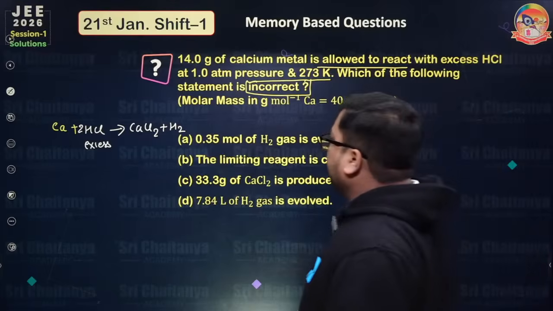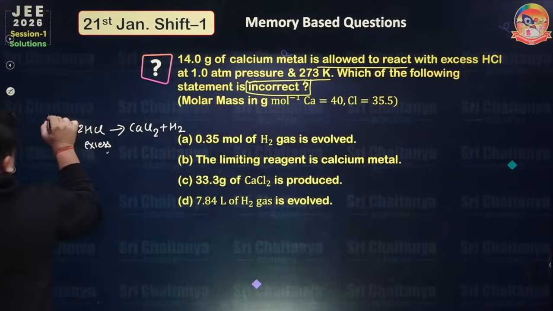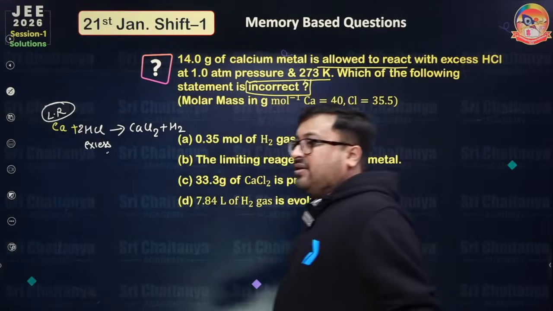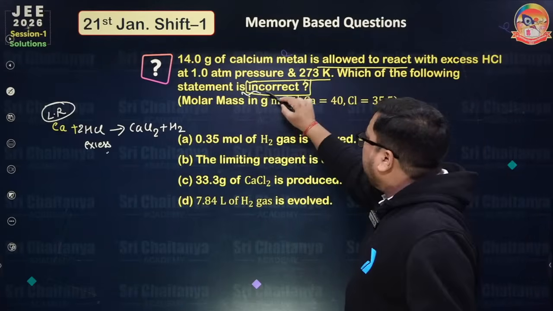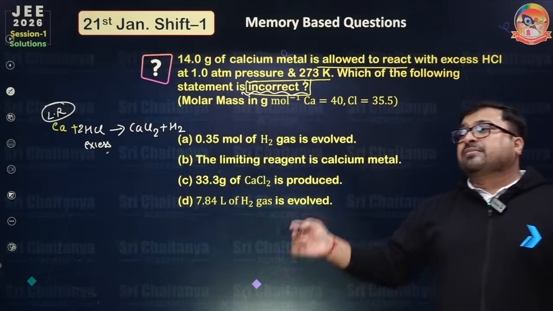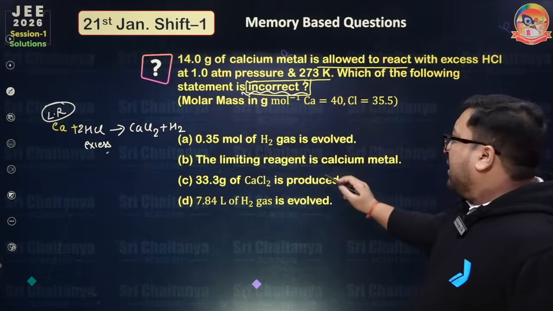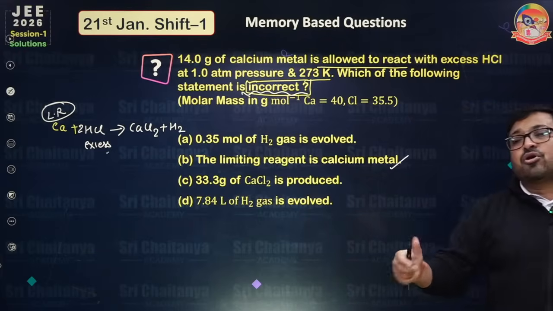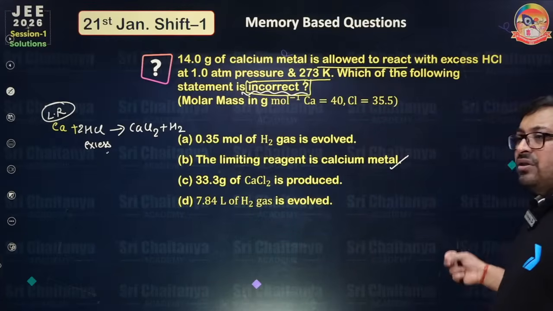So first of all, if HCl is in excess, this is very clear, calcium will be the limiting reagent. Many are saying B, but the question is about incorrect, everyone. So if the question is about incorrect, the statement that the limiting reagent is calcium metal is actually correct. So B is not the answer. How can you go for B?